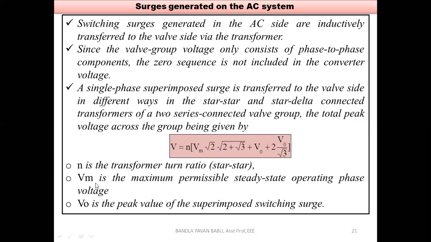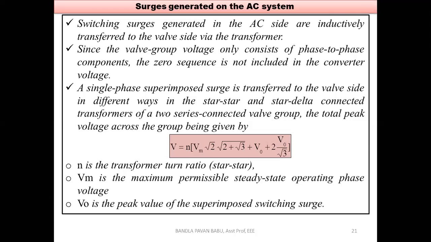Next, Vm is the maximum permissible steady state operating phase voltage. Of course if we consider a particular phase, Vm sin omega t, where Vm is the maximum permissible voltage, and V naught is the peak value of the superimposed switching surge. Let us consider a sinusoidal with maximum voltage Vm.